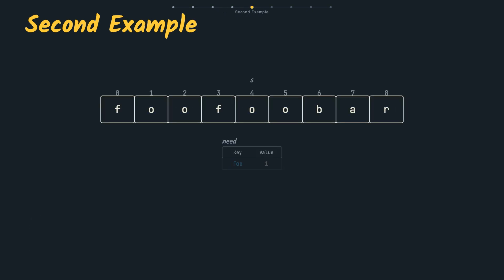Second case, foo-foobar, same words foo and bar. Index 0. Window foo-foo. First chunk foo, 1 so far, fine. Second chunk foo again. Now 2. The count allows 1. Too many, reject. Index 3. Window foobar, 1 foo 1 bar. Valid. Record 3. Answer, just 3.